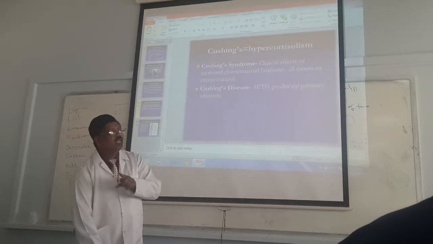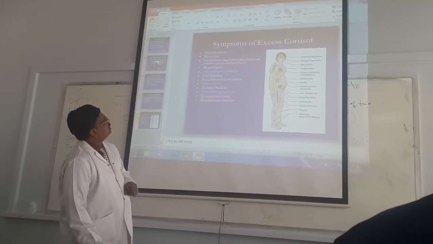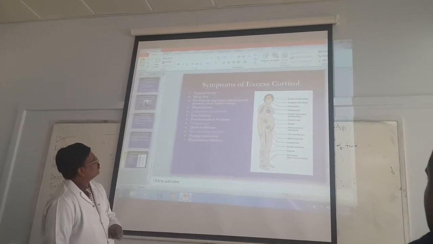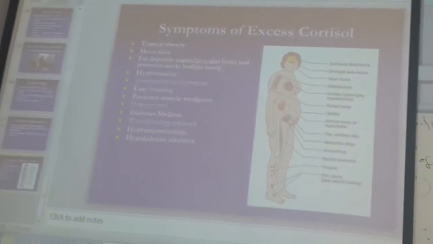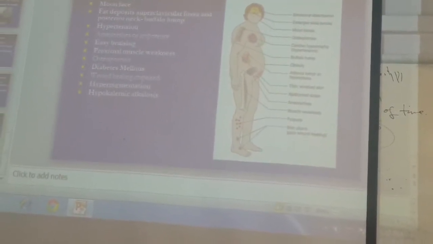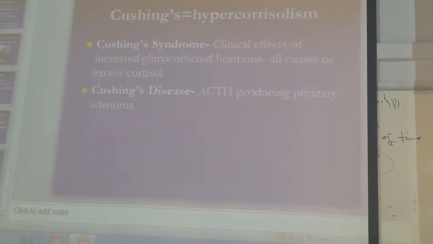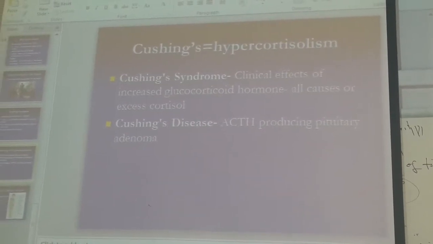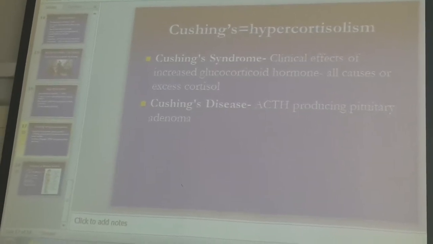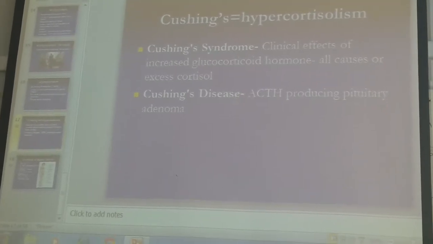Increased production of ACTH produces Cushing syndrome: truncal obesity, moon face, fat deposits in the supraclavicular fossa, hypertension, amenorrhea in females, impotence in males, easy bruising, proximal muscle weakness, osteoporosis, diabetes mellitus, hyperpigmentation, hypovolemia. All are due to the clinical effects of increased glucocorticoid hormone, all causes of excess cortisol. What does Cushing disease mean? ACTH-producing pituitary adenoma. Tomorrow I will take it in the lab.